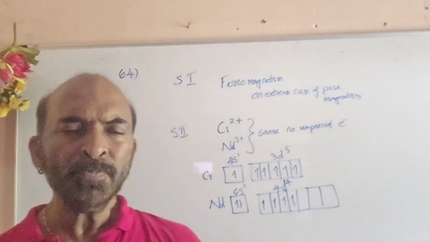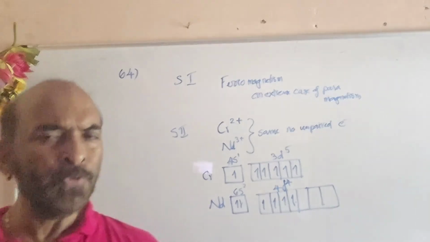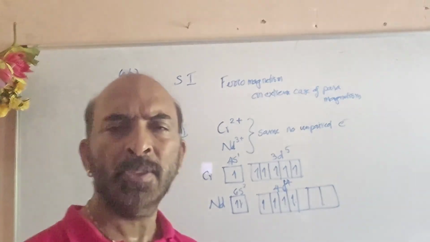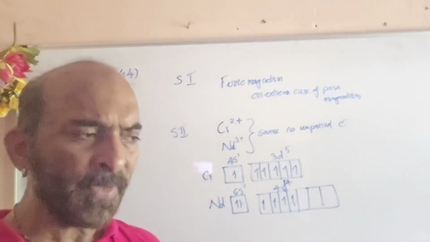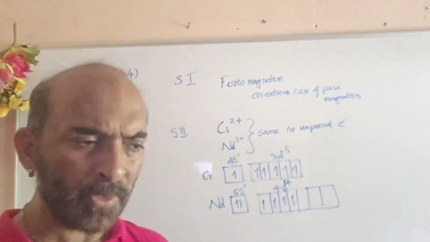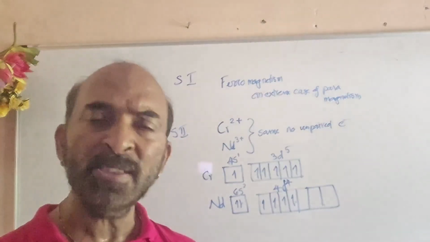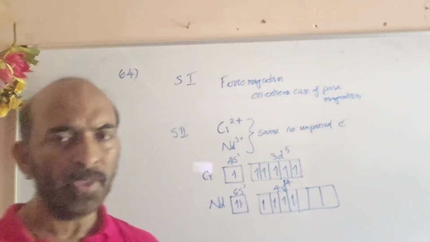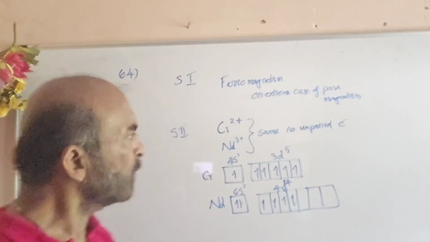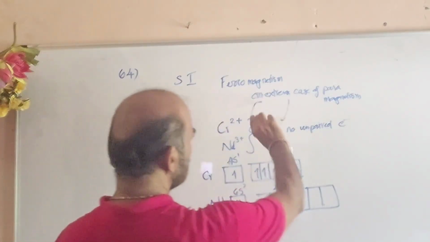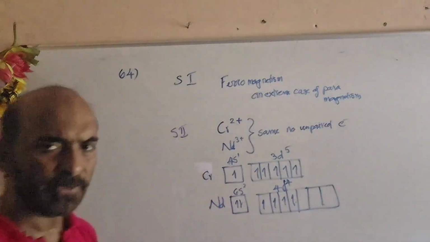Yes, because paramagnetism arises when there are few unpaired electrons. Agreed. Whereas ferromagnetism is involved when there is a large number of unpaired electrons in an atom or ion. So that is correct.